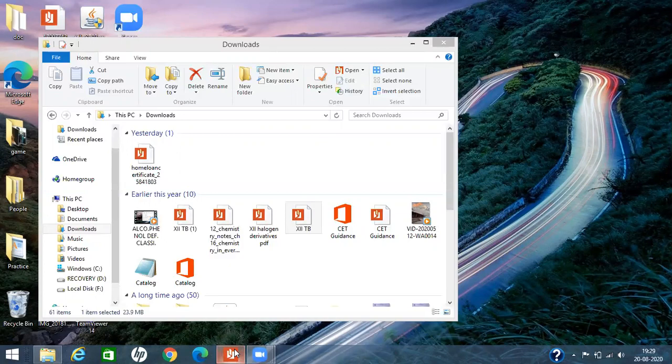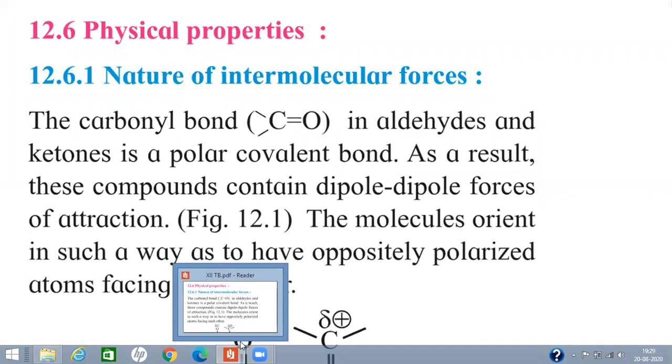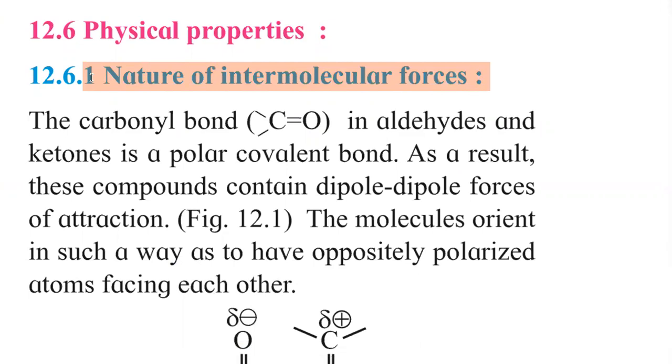Hello, good morning, students. Today we will study physical properties of aldehyde, ketone, and carboxylic acids. So, first physical property is nature of intermolecular forces.